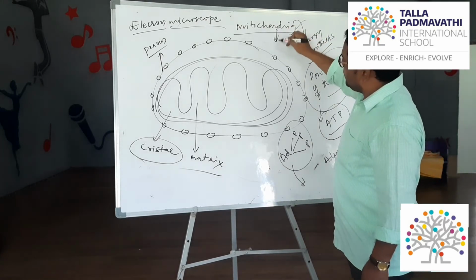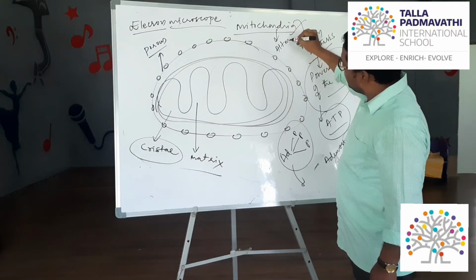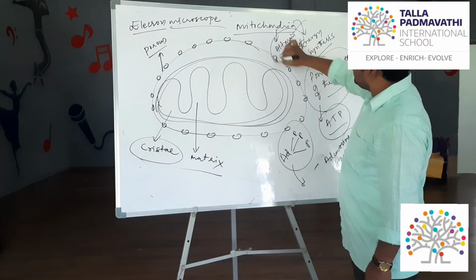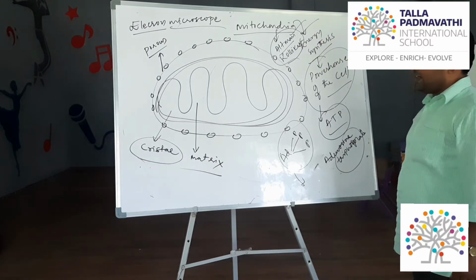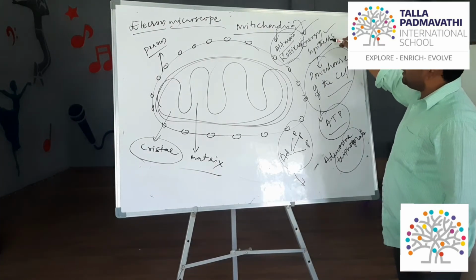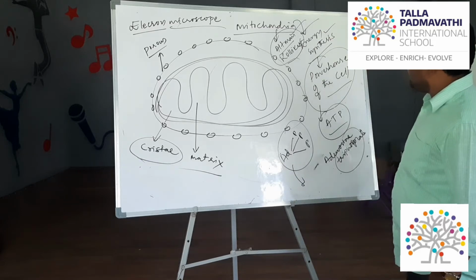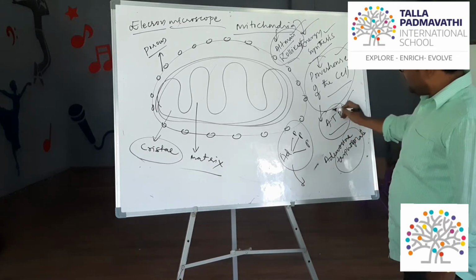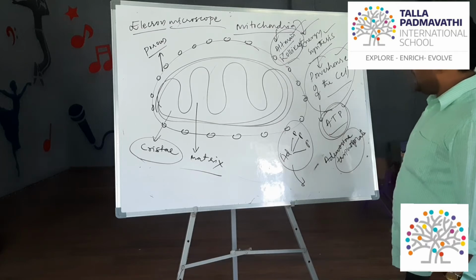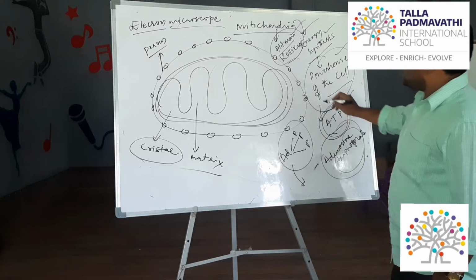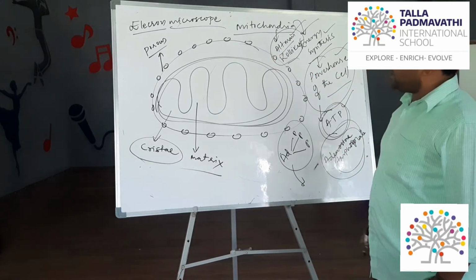So this mitochondria was discovered by Altman and Kolliker, and it was named by other scientists also. Finally, energy synthesis takes place in mitochondria. That's why it is called the powerhouse of the cell. The produced energy is stored in the form of ATP. ATP means three phosphates. Adenosine, three phosphates are present here. This is the major thing that you have to remember about the mitochondria.